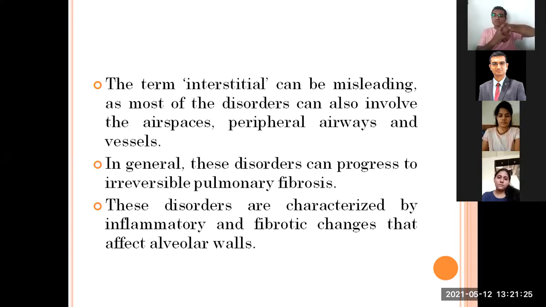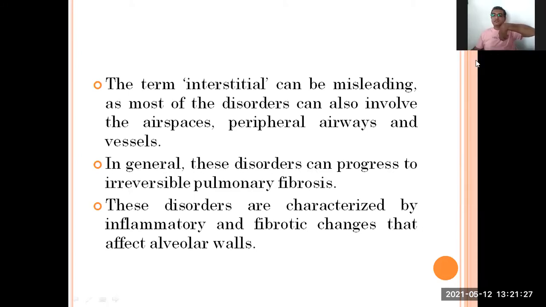The junction between alveoli and capillary network is known as what? Yes, interstitium. So when there is fibrosis or calcification, all are known as restrictive diseases. They involve air spaces, peripheral airways, and your vessels, and sometimes your alveoli.